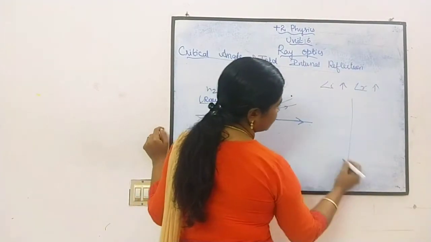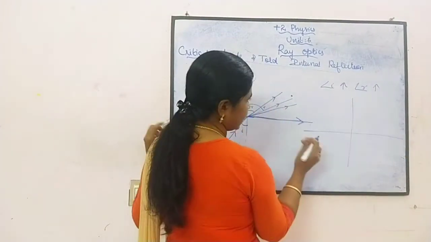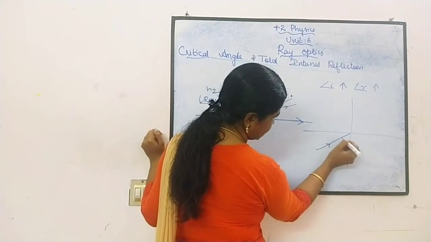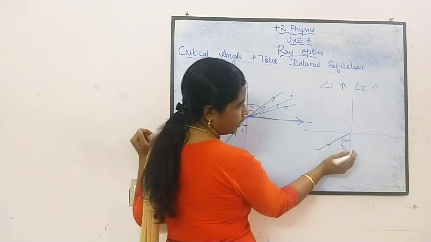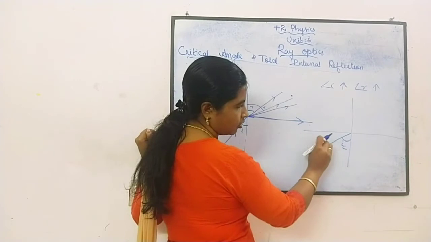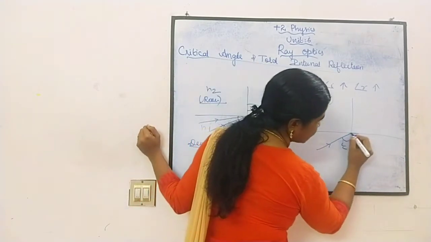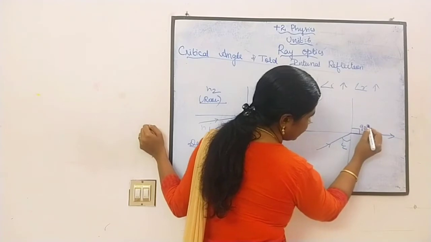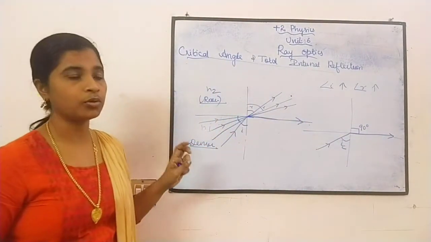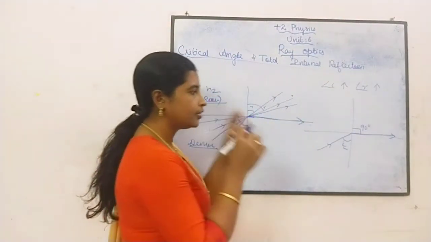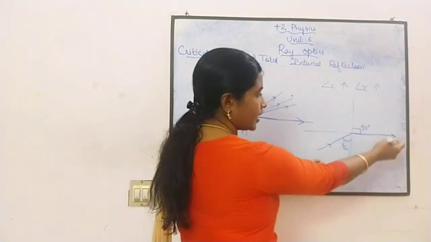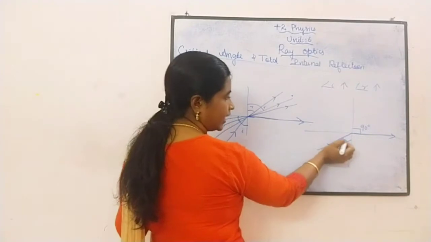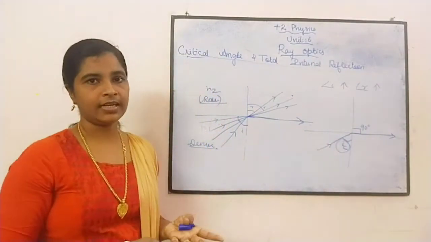Okay, I will draw only the critical angle now. Suppose this is the critical angle, I am naming it as IC. For this particular angle of incidence, the refracted ray will come here. The angle becomes 90 degree. What is the angle of the refracted ray? 90 degree. So whichever angle of incidence makes the refracted ray reach 90 degree, that particular angle I am naming as the critical angle.